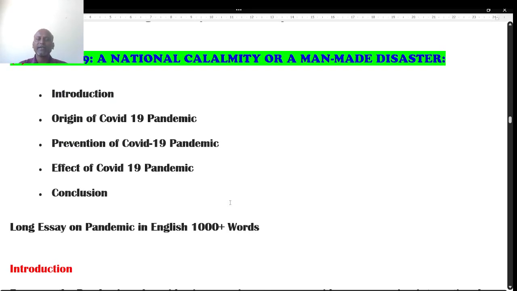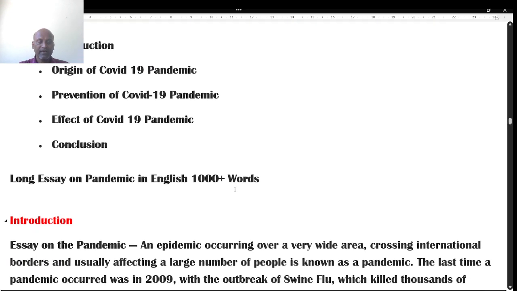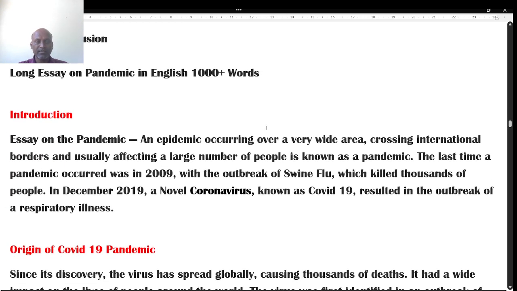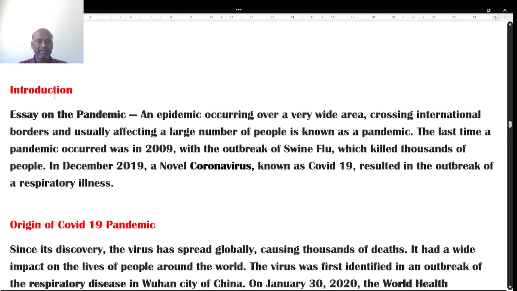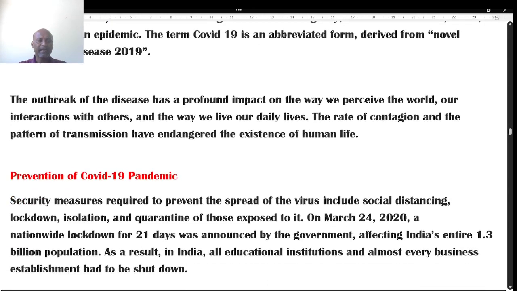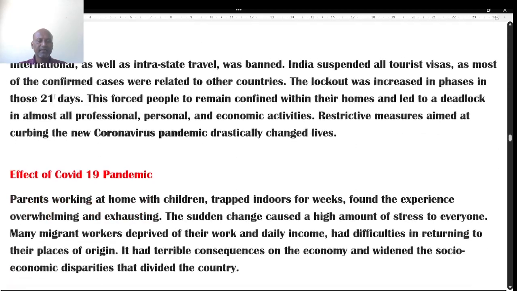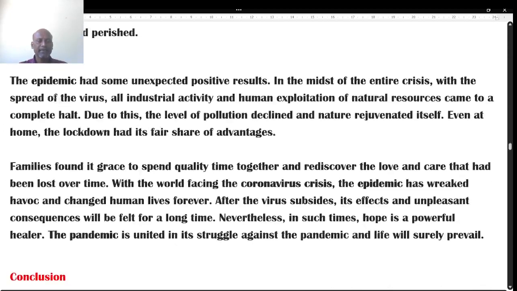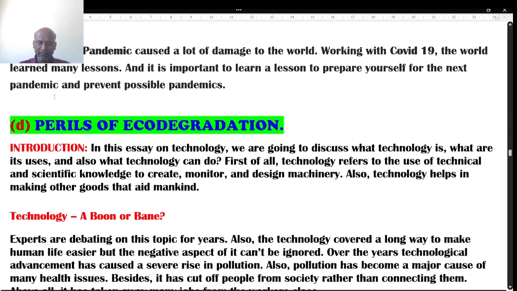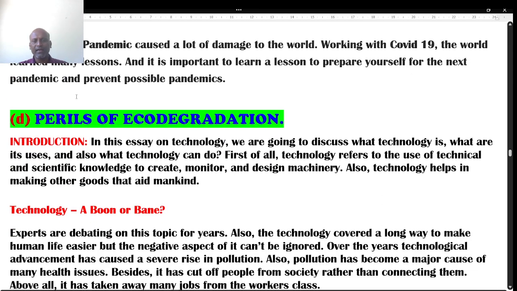And the third one is: COVID-19, a national calamity or a man-made disaster. Here are some points: introduction, origin of the COVID-19 pandemic, prevention of the COVID-19 pandemic, effect of the COVID-19 pandemic, and the conclusion. It is a long essay, 1000 plus words, that I tried to write. Anyway, let me delete it. This is the introductory part. Then the origin, prevention and effect of COVID-19, as I have made, and the conclusion I have written on my own. And the last one is the perils of eco-degradation.